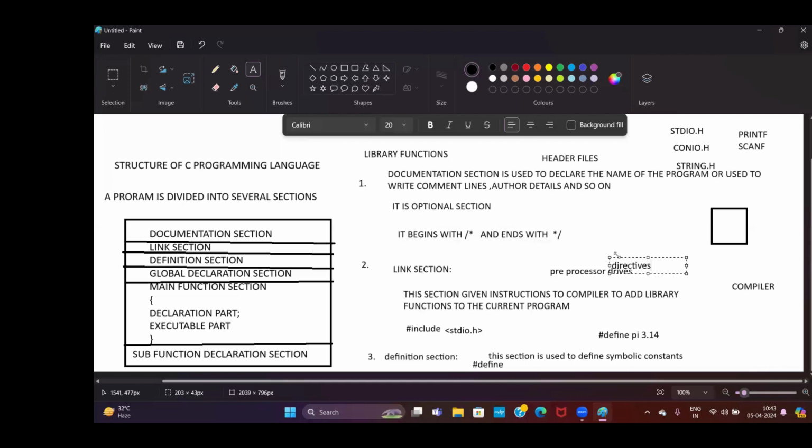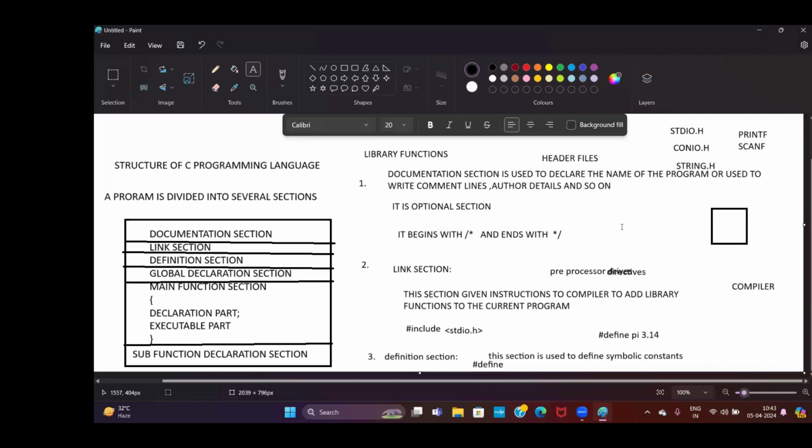So the question is: what is a preprocessor directive? A preprocessor directive is where we give instructions to the compiler before compiling the program. What are the preprocessor directives? Hash include and hash define, for example hash include stdio.h and hash define PI 3.14.